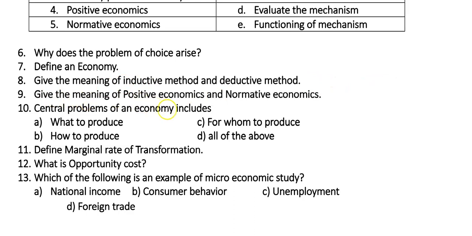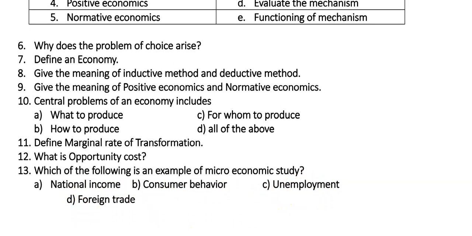Next, question number 9. Give the meaning of positive economics and normative economics. Then central problems of an economy includes: option A, what to produce; option B, how to produce; option C, for whom to produce; option D, all of the above. Out of these 4 options, you have to select which is the correct one. Next, define marginal rate of transformation. What is opportunity cost? Which of the following is an example of microeconomic study? Option A, national income; option B, consumer behavior; option C, unemployment; option D, foreign trade.